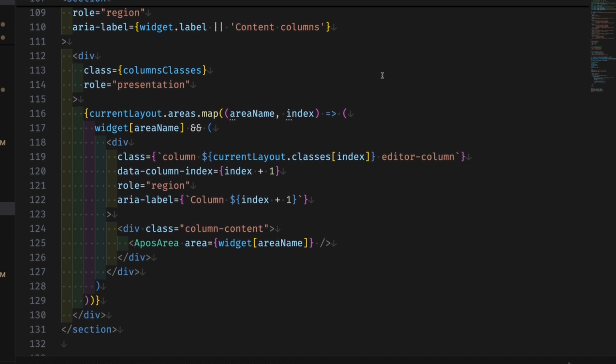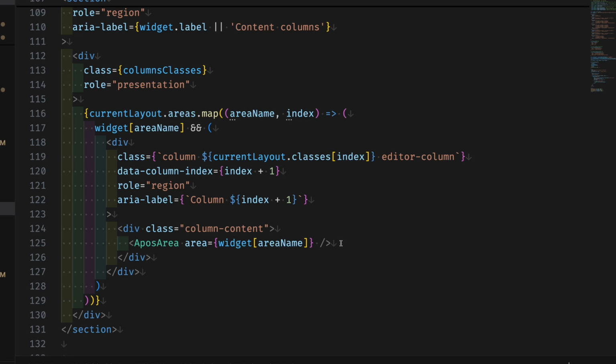And below that, it's pretty much a standard Astro component where we're iterating over the current layout areas, that object that was just created, and then outputting one or more areas onto the page, surrounded by the classes that we assigned in the front matter.